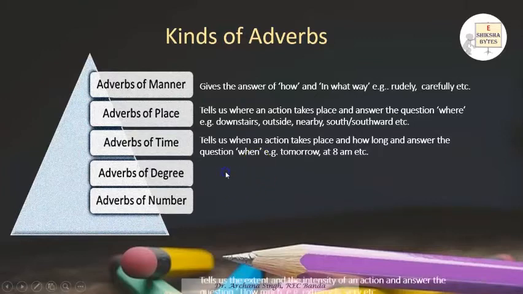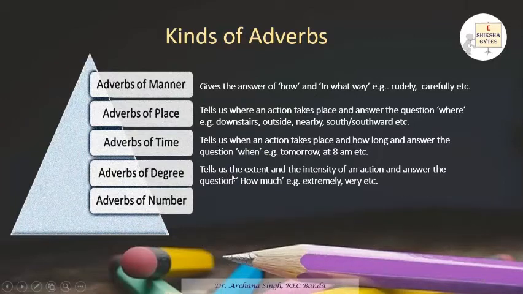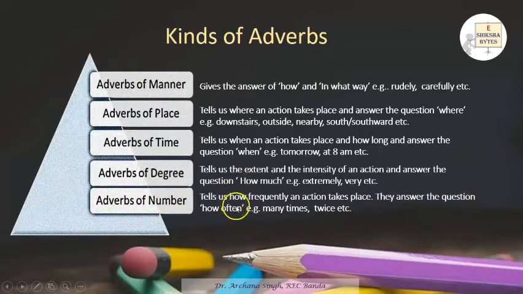Now, adverb of degree, when it basically tells the extent and the intensity of an action, and when you get an answer of how much, like extremely, very. Then adverb of number, it gives you the answer of the question how often.